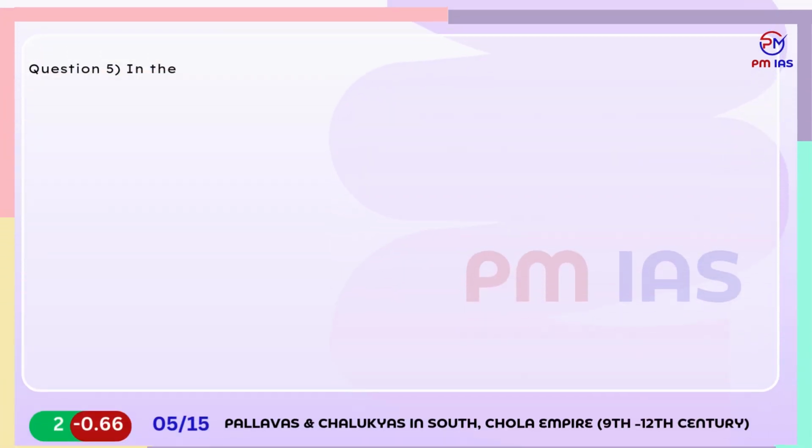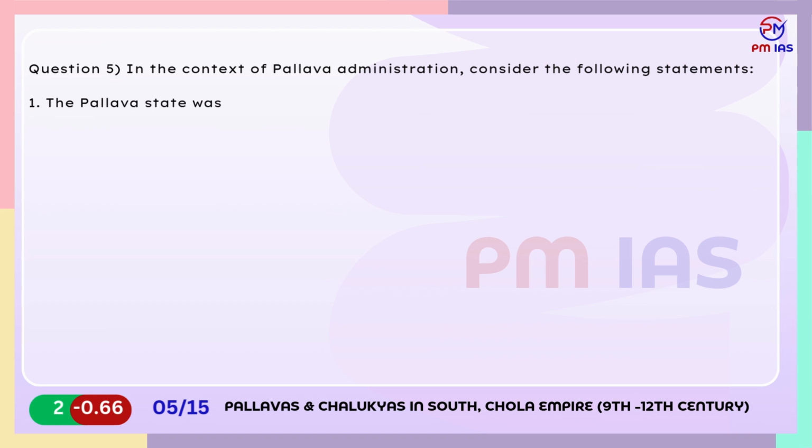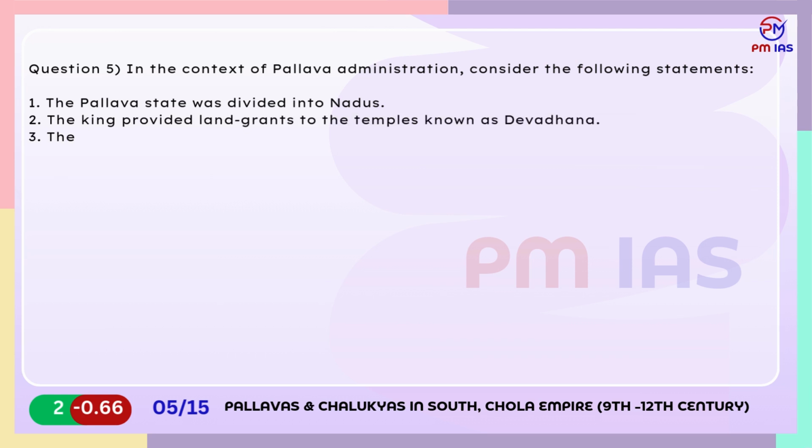Question 5. In the context of Pallava administration, consider the following statements. 1. The Pallava state was divided into nadus. 2. The king provided land grants to the temples known as Devadhana. 3. The Pallava inscriptions depict the village assemblies called sabhas as well as their committees. Which of the above statements are correct?